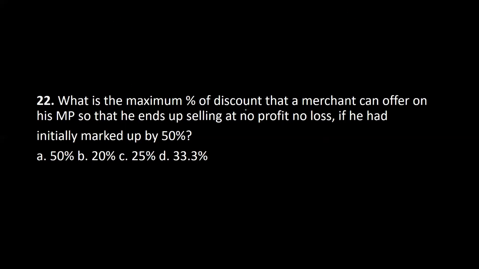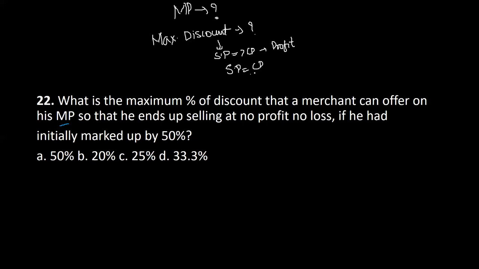So what is the maximum percentage of discount that a merchant can offer? He's asking. So first thing, the merchant is offering it on the marked price. That's clearly mentioned. He wants to give a maximum discount on it. Usually after giving a discount, you reach a selling price greater than the cost price to make a profit. That is the usual case. But here he's saying there is no profit or no loss. That means the selling price should be equal to the cost price.